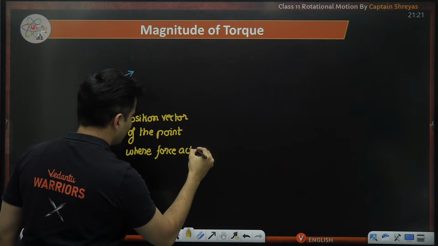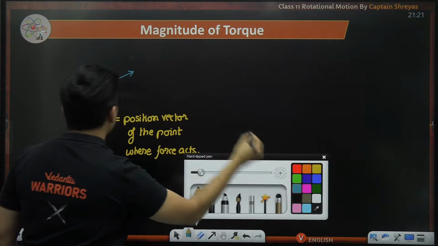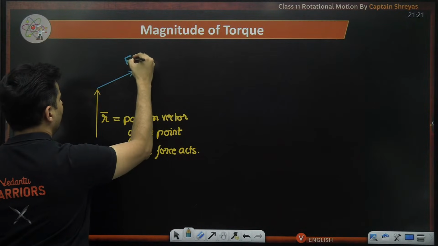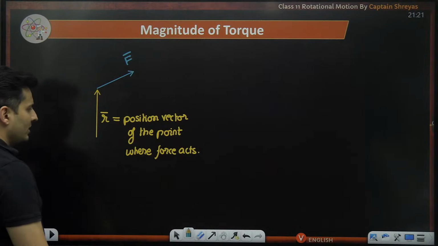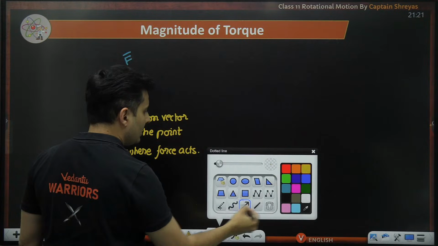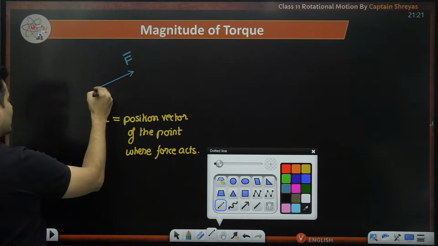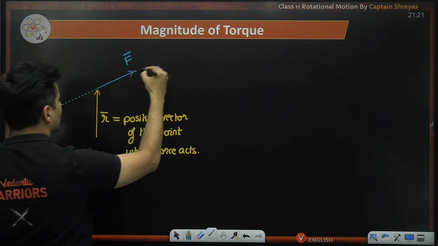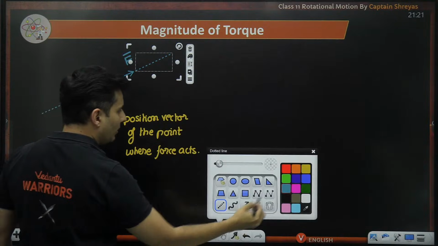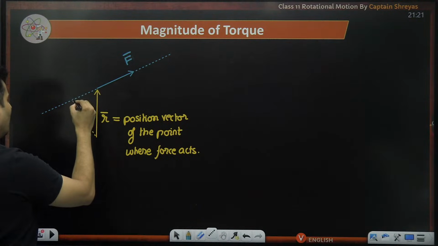You have our force itself, and then you extend this line of force, and now you drop a perpendicular onto it.